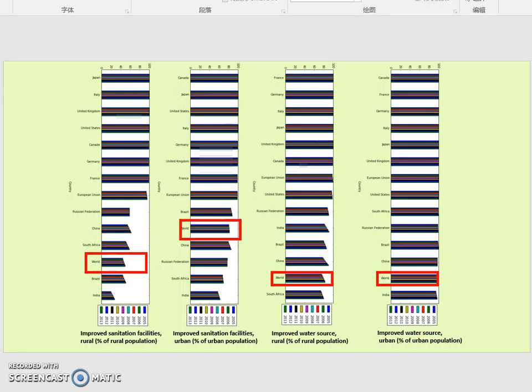The first chart shows improved sanitation facilities for the urban and the rural area. The red triangle shows the world average level. For the rural areas of Brazil and India, the sanitation facilities still need to improve. For most BRICS countries, the urban sanitation facilities still need to improve. The last 2 histograms show the improved water source of the urban and the rural area. The rural area of South Africa and the urban area of India still need to improve.